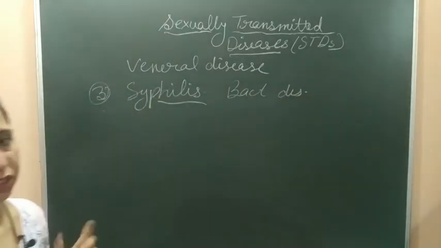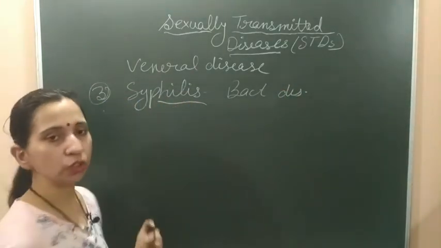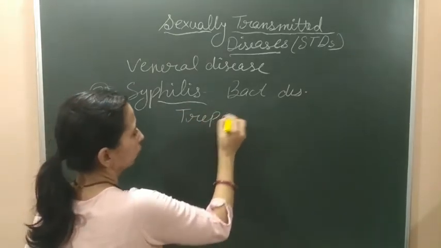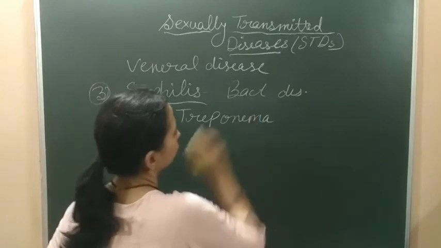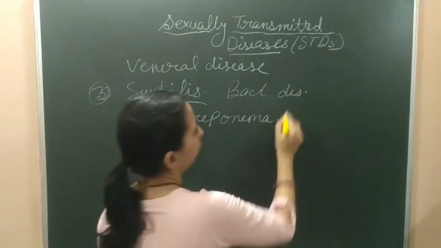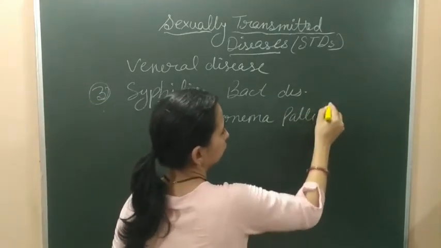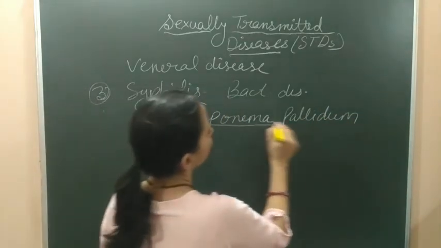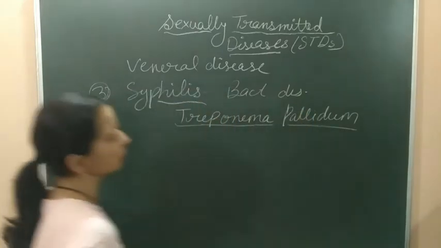The bacteria responsible for the transmission of this disease is Treponema pallidum. This is the name of the causative agent which causes syphilis.